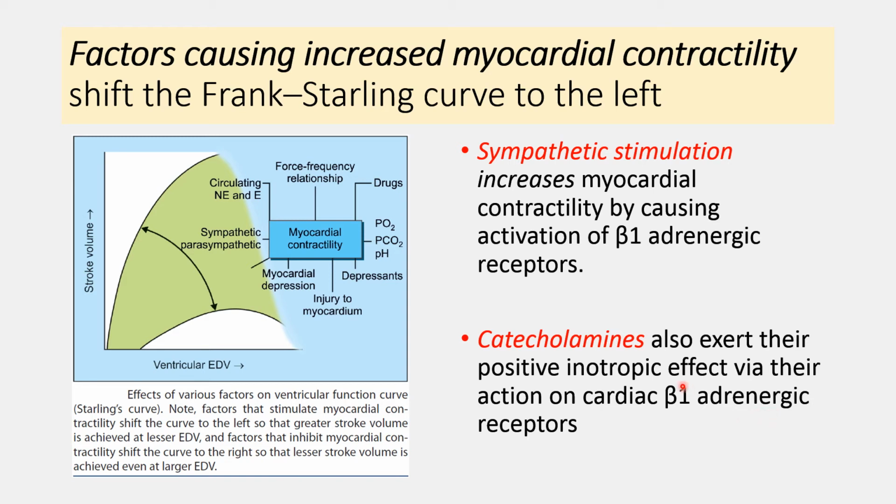So all the factors that increase myocardial contractility, like sympathetic stimulation and catecholamines, shift the Frank-Starling curve to the left side. So for a given ventricular end diastolic volume, always remember, for a given ventricular end diastolic volume, stroke volume increases with all the factors affecting myocardial contractility.